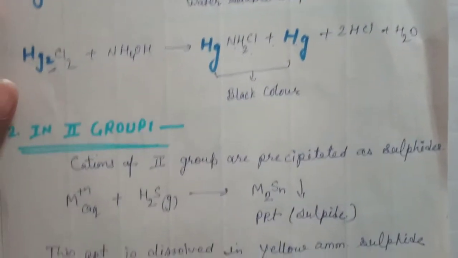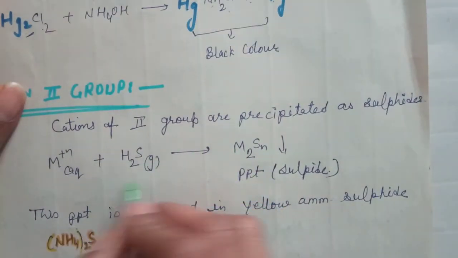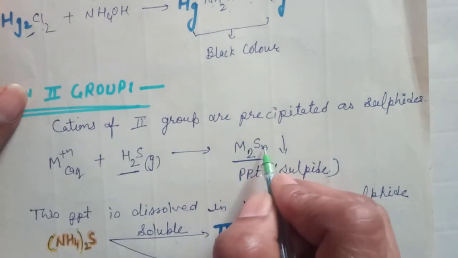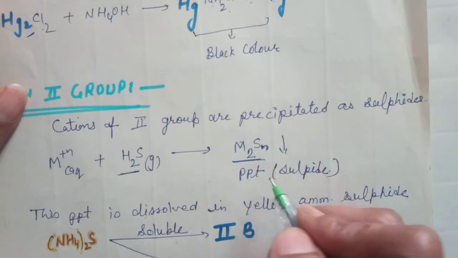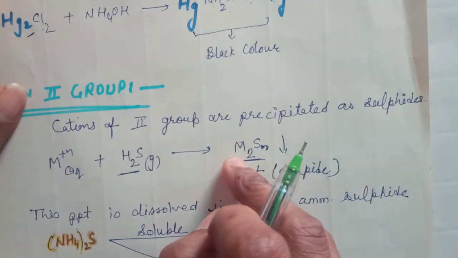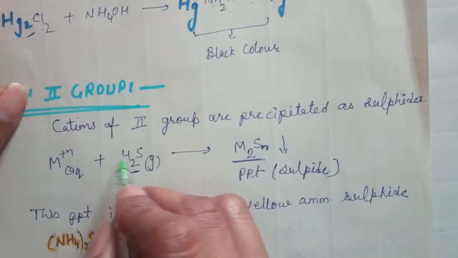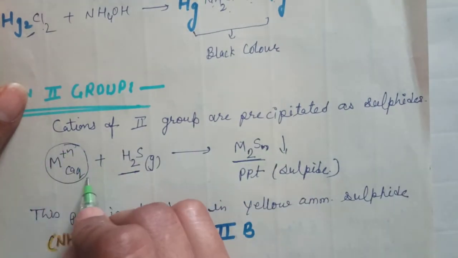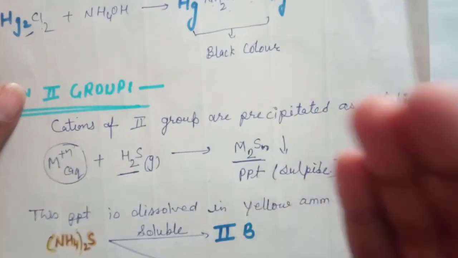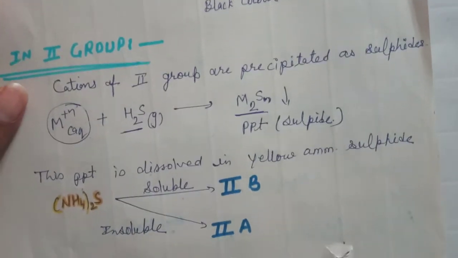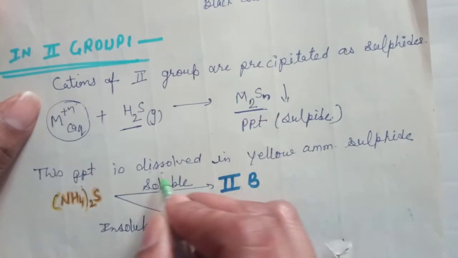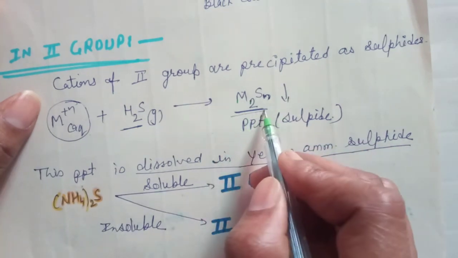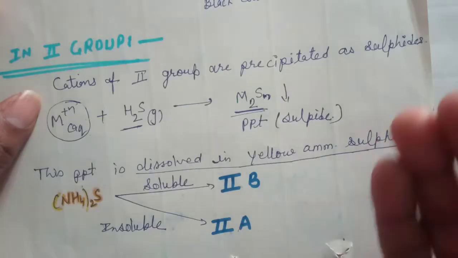Next, second group. Second group is precipitated in the form of sulfides. According to their oxidation state, the sulfur atoms are added with the cation. Okay, now these ions are classified into two groups. Second group cations are again classified into two subgroups, second A and second B, on the basis of dissolving in yellow ammonium sulfide. These PPT may be black, white or any other color.